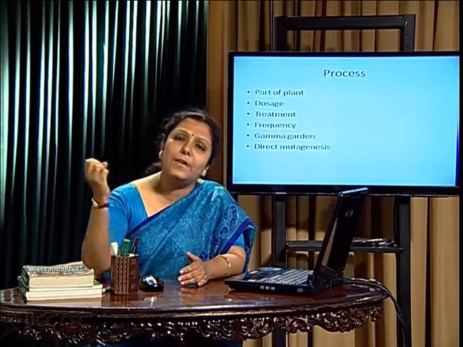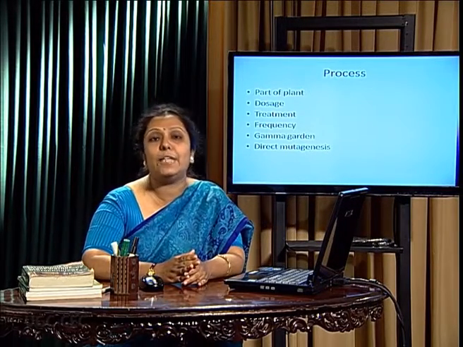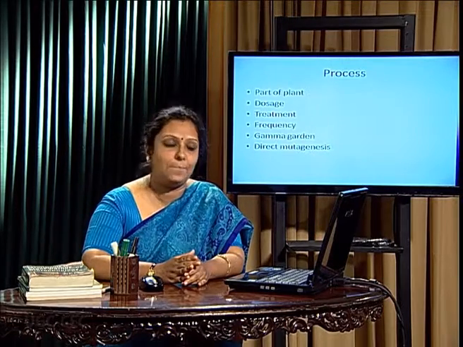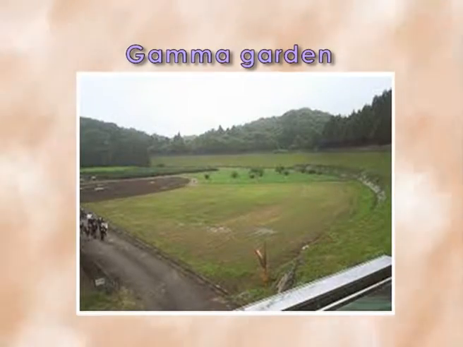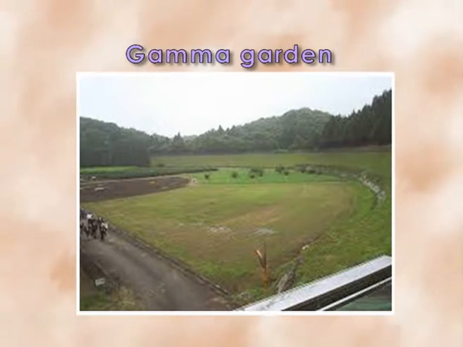Next, frequency: recurrent irradiation must be given, and after that it will be planted for M1 to M8 generations. So, a gamma garden is a confined area where gamma radiation is given to evoke polyploidy. It helps to save from animal attack and helps in case of direct mutagenesis. Polyploidies give rise to interspecific speciation, and they give rise to spores. That means the part of the plant having polyploid number, having a desirable trait. By aneuploidy also, sometimes the desirable trait can be manifested in the plant.